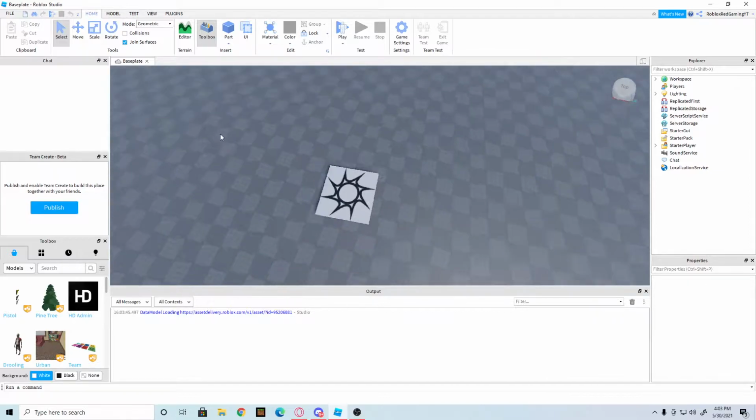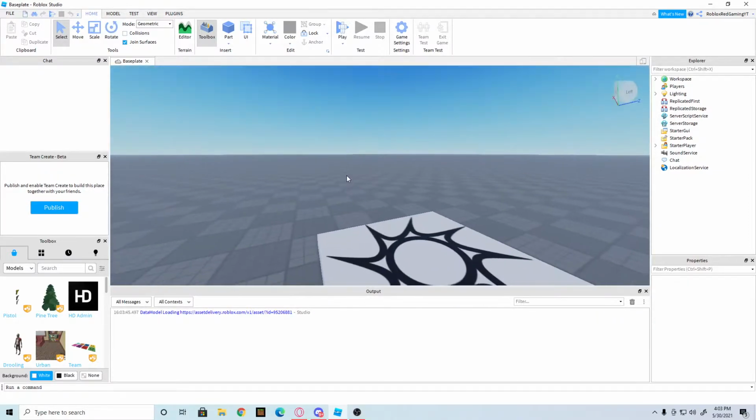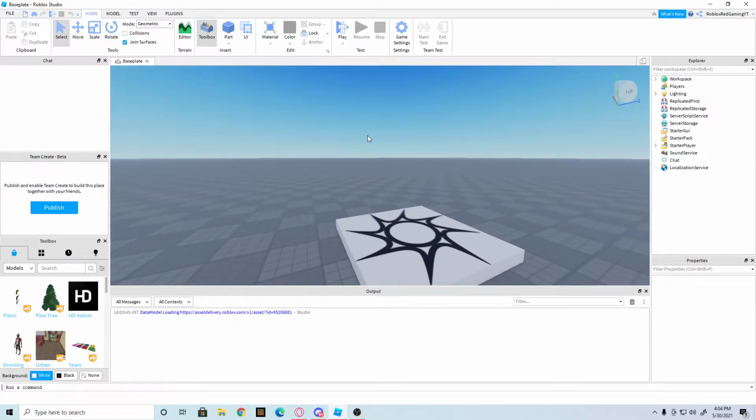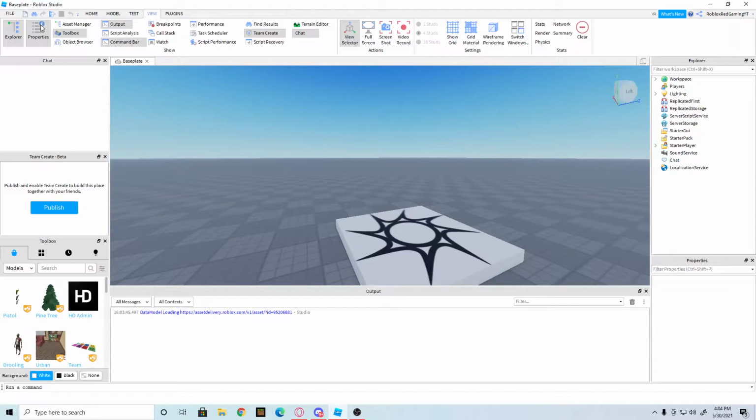Today is actually a different kind of video. I'm in Roblox Studio, and I'm going to be teaching you guys how you can set up your donation board in your Roblox games, because I have been getting a ton, countless requests of it. So it's very simple. Just make sure you go to view, your properties, your toolbox, and that's all you really need. Just have them open.